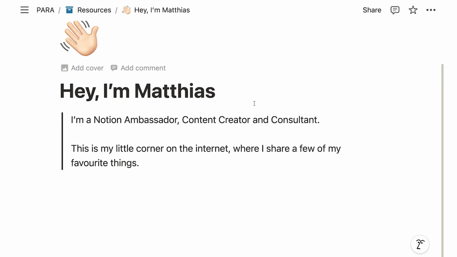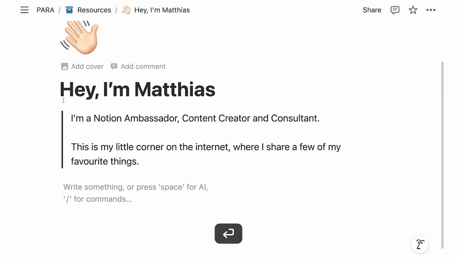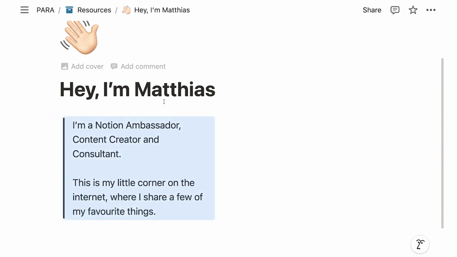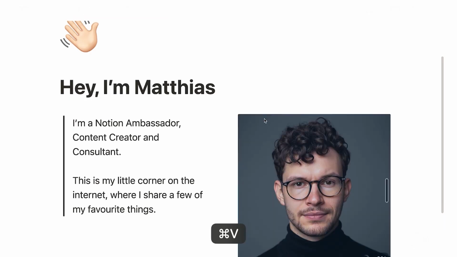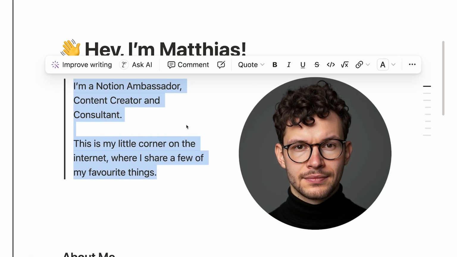Oops, this is actually a good learning opportunity. If you delete everything in a column, then your column disappears. So let me just re-add a column with /col, and now drag this quote block back in here. So we have the same look again. If I now go here and just paste the image, it also automatically goes here. Now you'll see though, this one is a square image, and here I had a round image.